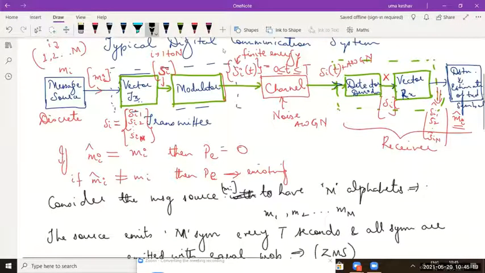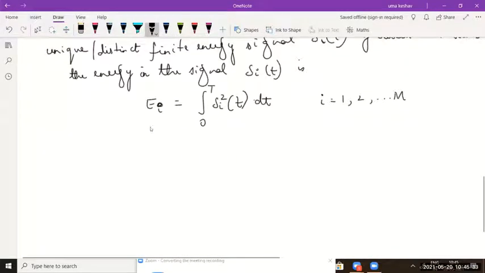So here after the modulator, we represent this Si with finite energy time domain signals like sines and cosines, and all these signals will have finite energy whose energy is determined like this.